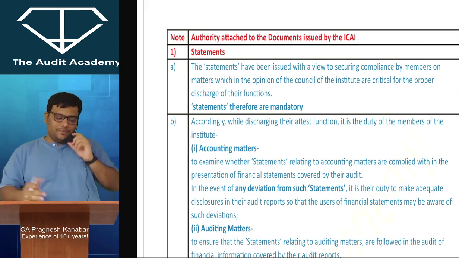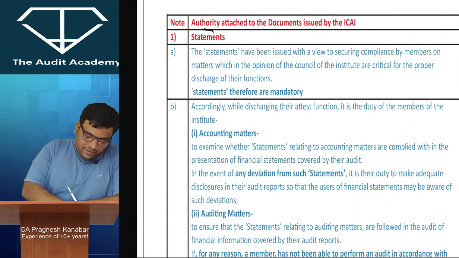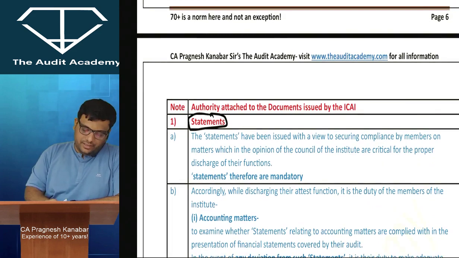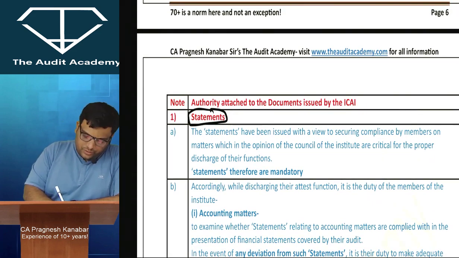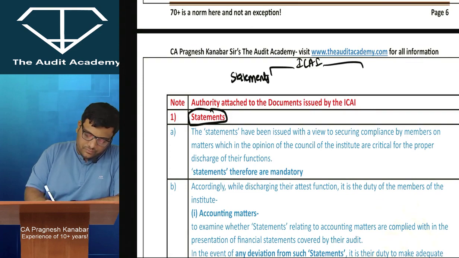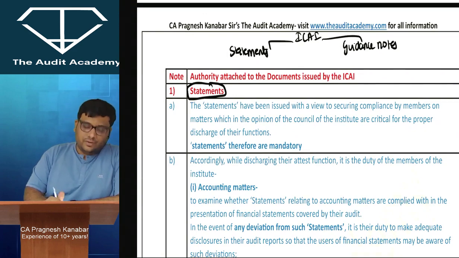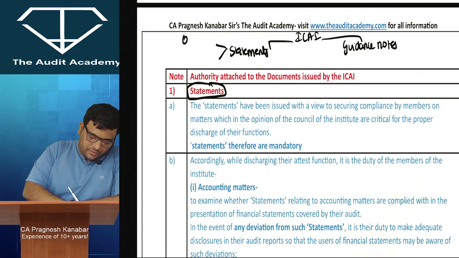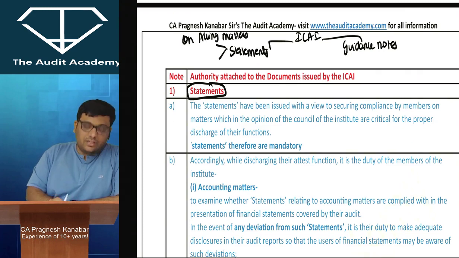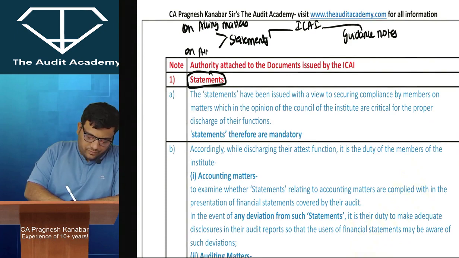Alright, everyone over here. Whenever the Institute comes out with statements, listen to me. Just do this. ICAI will issue statements. ICAI will issue guidance notes. Whenever they come out with statements, we will have statements on accounting matters, statements on auditing matters.